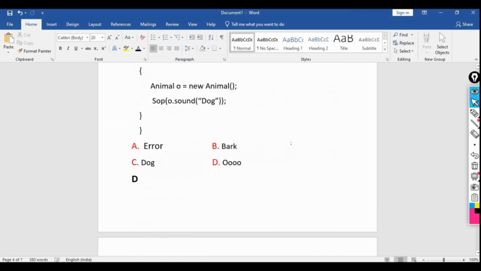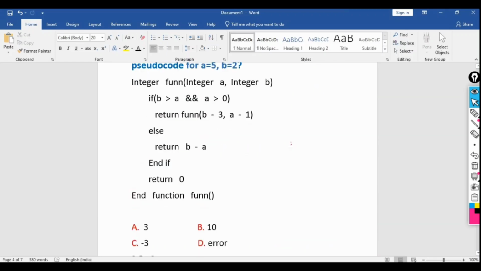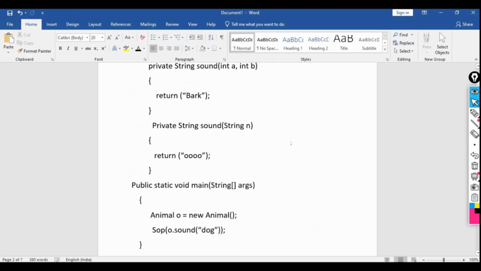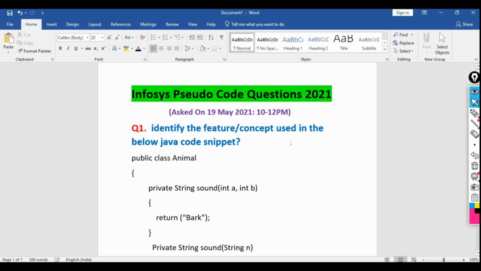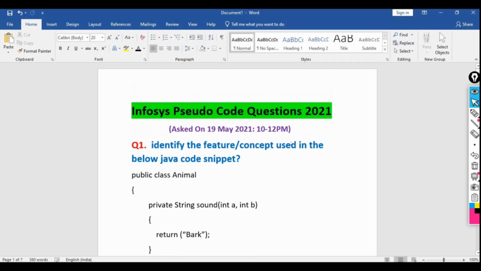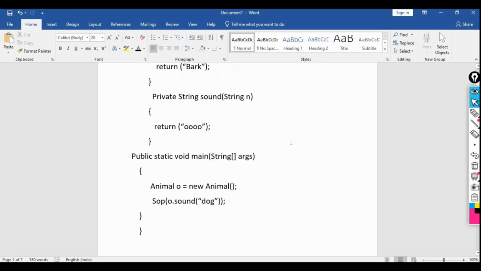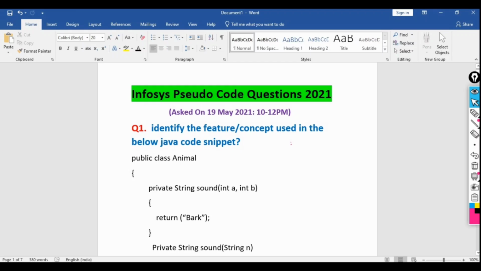And if you are not able to crack the technical or the HR round, you can mail us. We will prepare you for the technical and the HR, and you will definitely be able to crack this off campus without spending even a single rupee, and get the offer letter in your hand with 100% guarantee. I hope you all are able to understand these questions here.